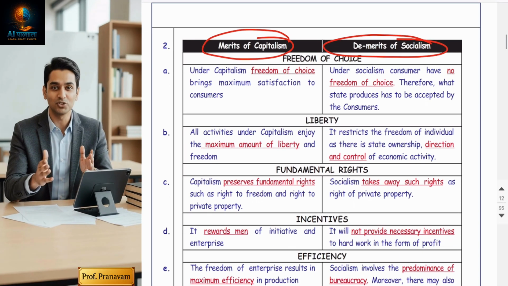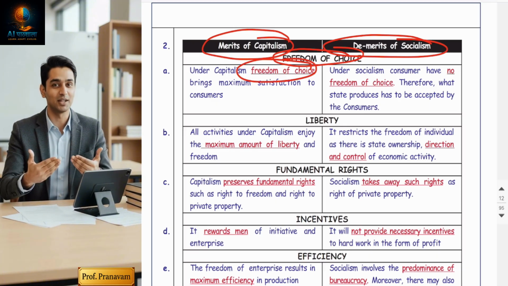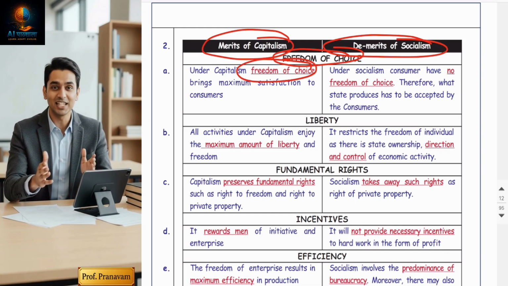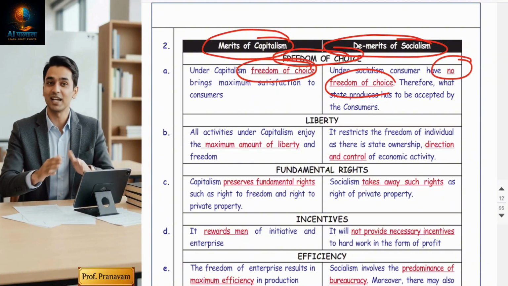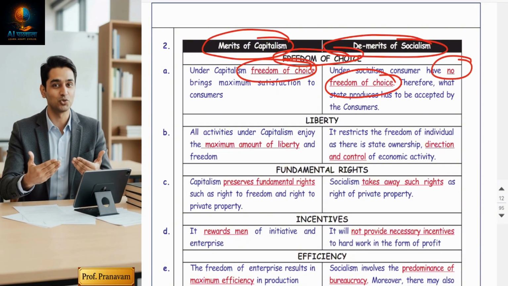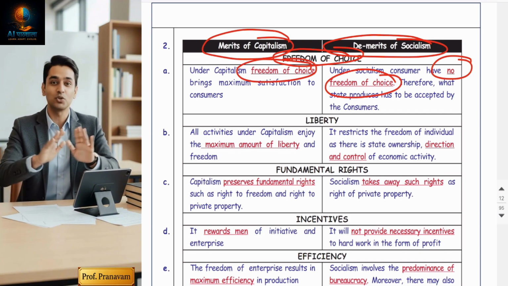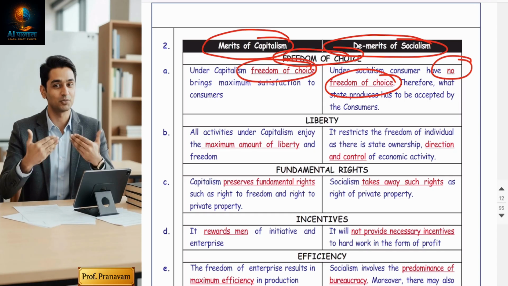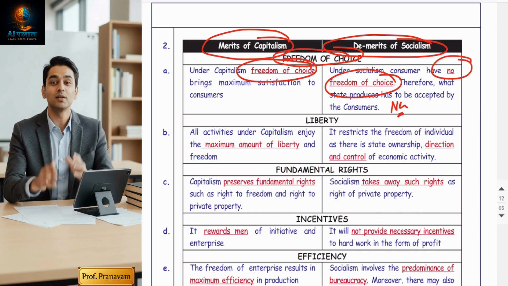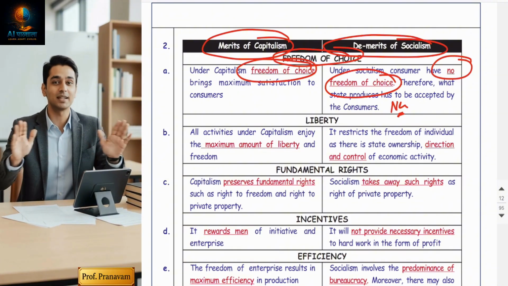So the first merit is freedom of choice. Consumers will get a high level of freedom of choice, because in capitalism they will produce only those things demanded by the consumers. Consumer sovereignty will be there. Consumers are the king. But in a socialist economy there will be less freedom of choice. Why? Because they will produce products which satisfy the demand not of the few but of the majority, meaning they will produce necessity goods. So there are fewer choices.